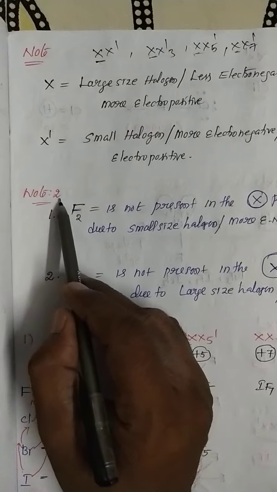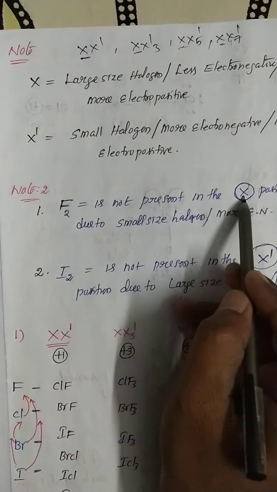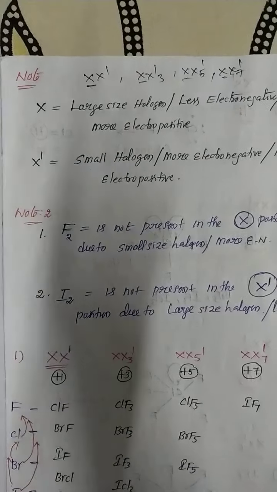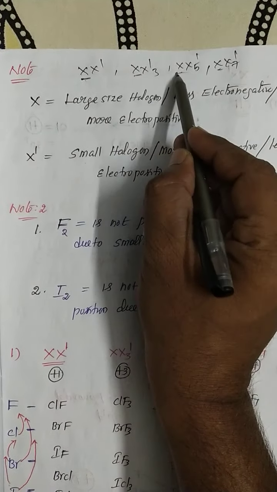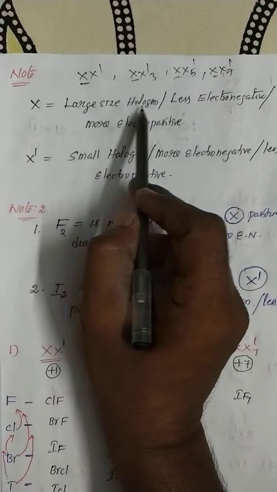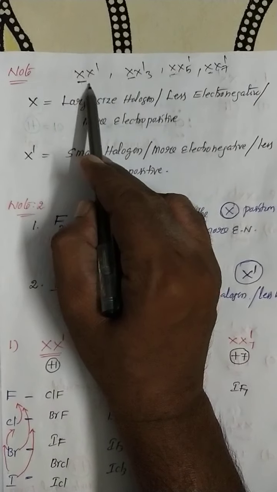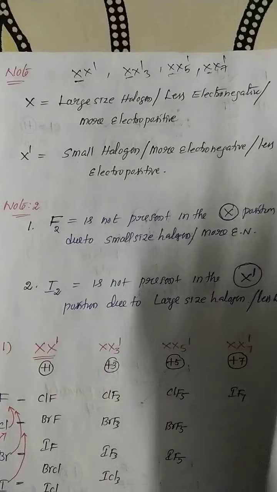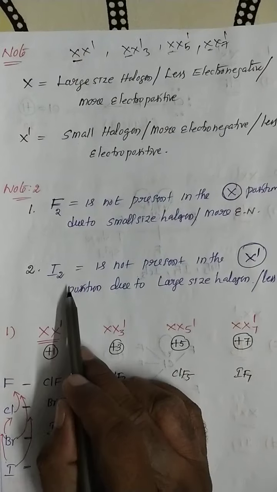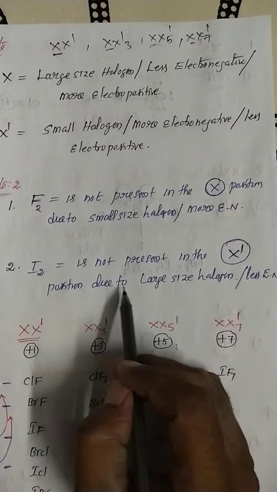And moreover, an important note: fluorine is not present in the X position. If you take any interhalogen compound, fluorine is not there first. Why? Because fluorine is not a large size halogen. Similarly, in the X' position, iodine is not present, due to its large size.